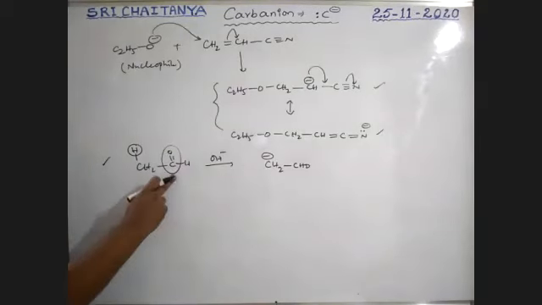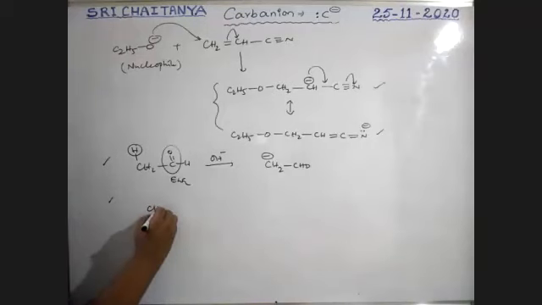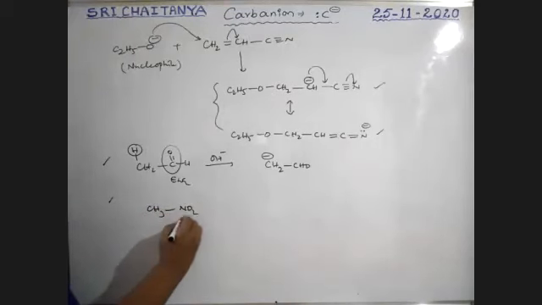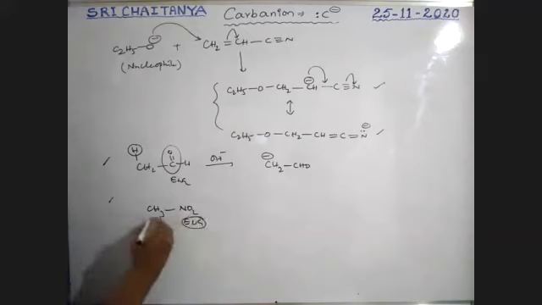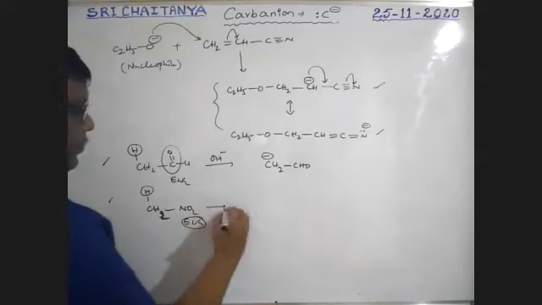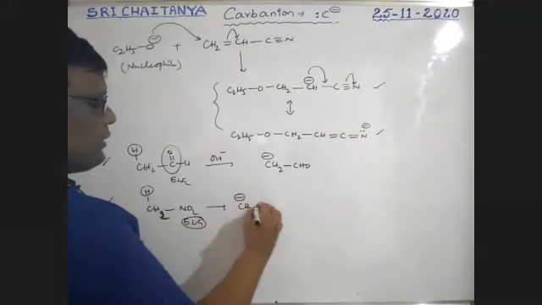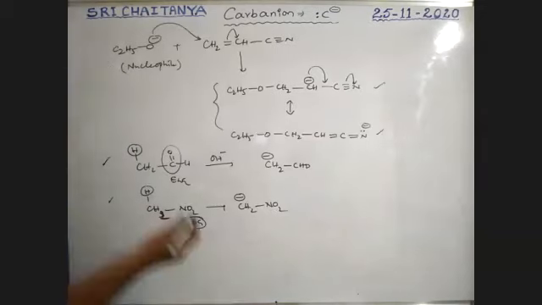Now one more example. CH3 NO2 is also an electron withdrawing group, boys. So this hydrogen is also acidic in nature. It is also released. That gives CH2 minus NO2. That is a carbanion. So the rule is applicable.